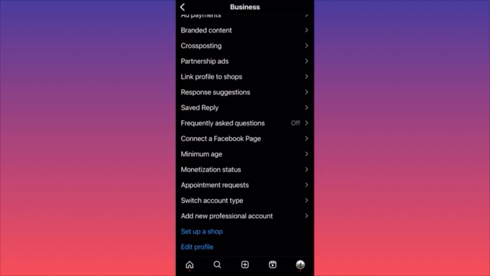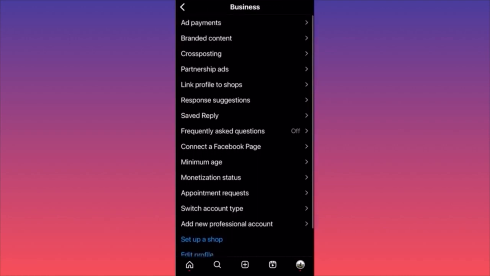The next option, of course, is the monetization status. Here you will see every program that you're eligible to get monetized for. Is it going to be ads? Is it going to be running bonuses from time to time where Instagram will pay you if you publish a certain amount of reels or certain amount of pictures or certain amount of videos? Very, very helpful, very interesting.